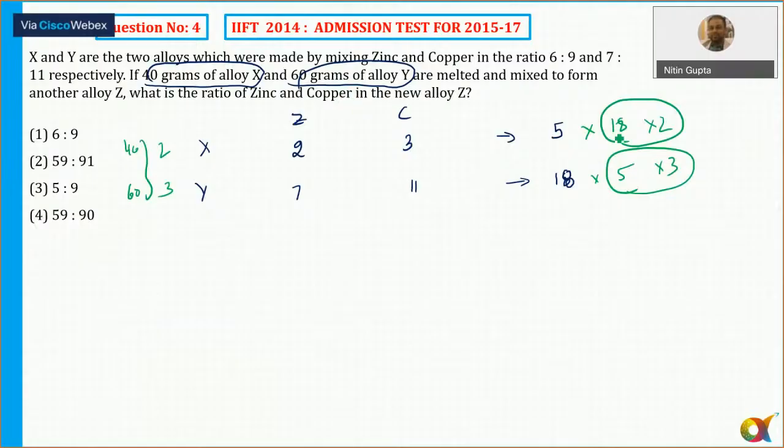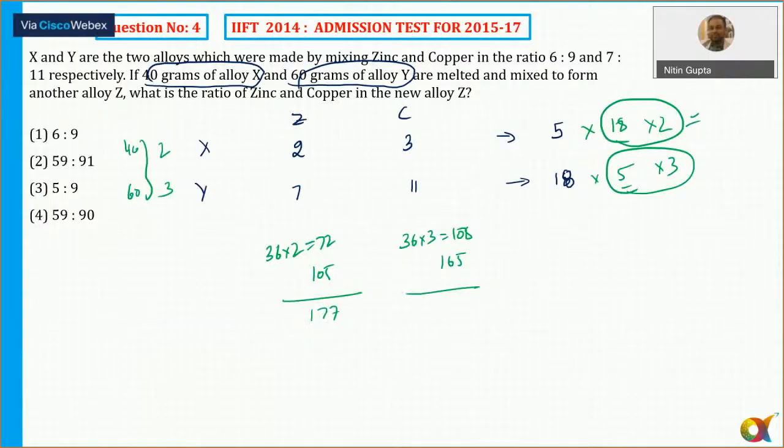So 36 is the multiplying factor for the X. So zinc will be 36 into 2 and copper will be 36 into 3, which is equal to 108. And here 36 into 2, which is 72. In the Y, 5 3s are 15. 15 into 7, that is 105, and 15 into 11, that is 165. And I'll simply add this one. So this will be equal to 177, and 165 is to this one.